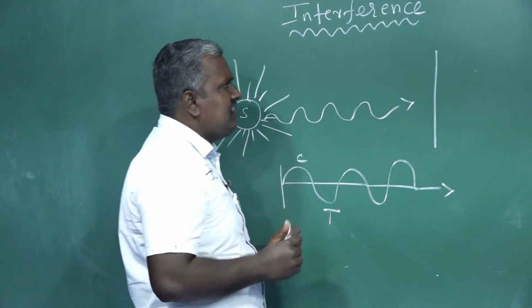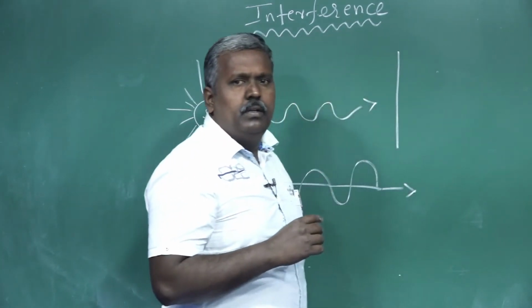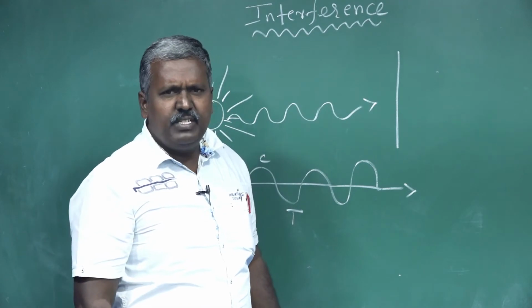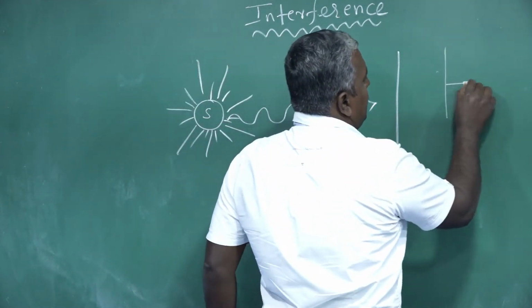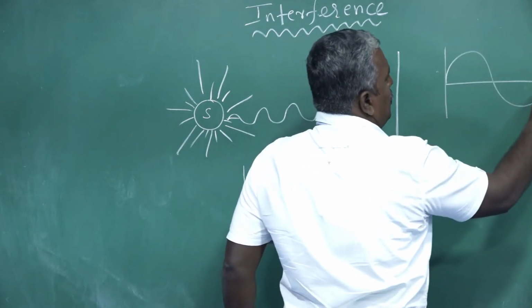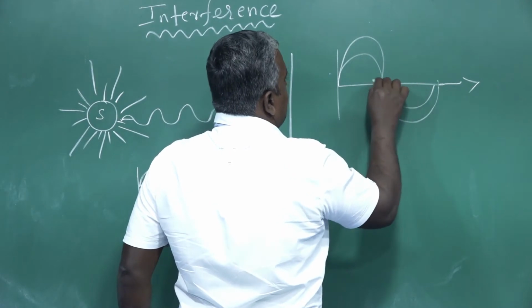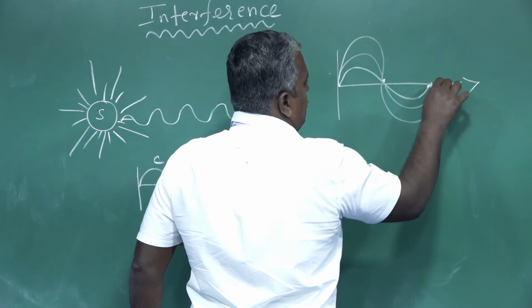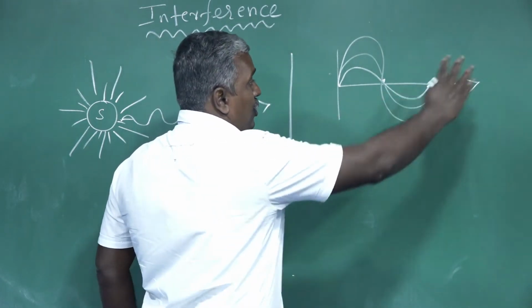At the same time, you must know about displacement also. Let us consider two or more light waves passing simultaneously through a medium.